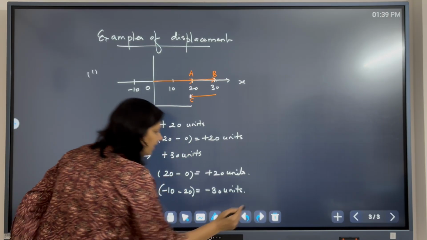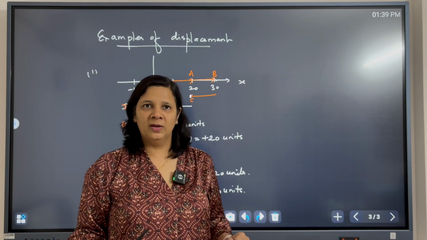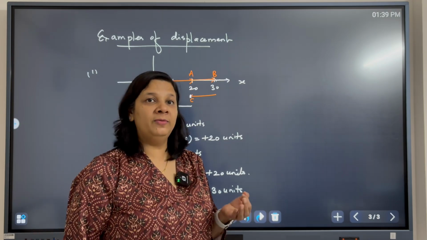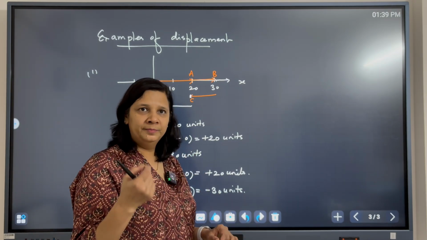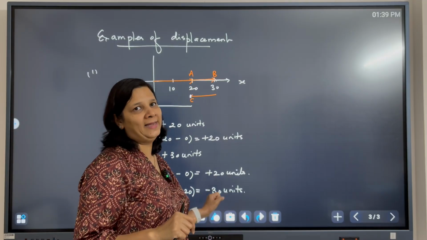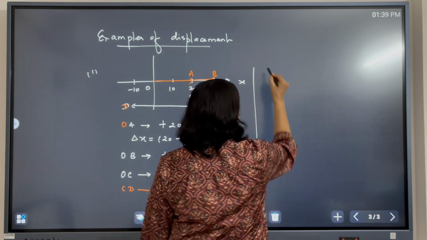This minus sign indicates that the object is moving in negative x direction. So you cannot specify displacement without the direction. You need to specify the magnitude, the length, and the sign.